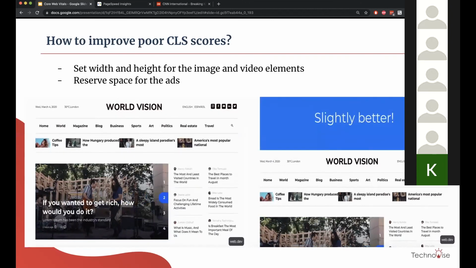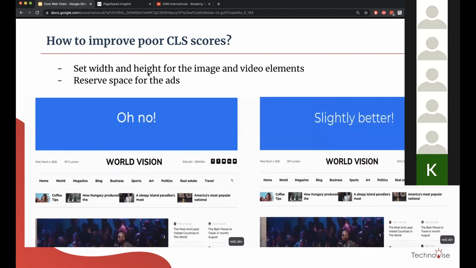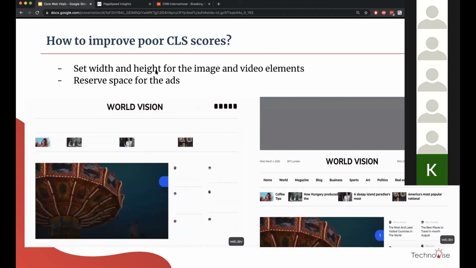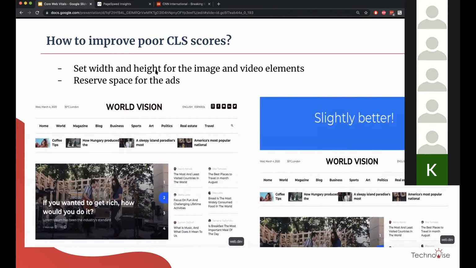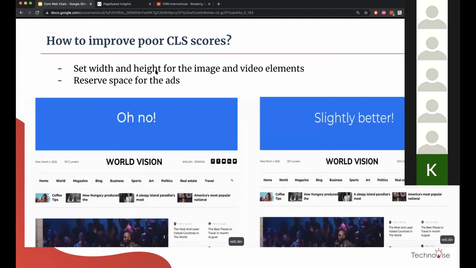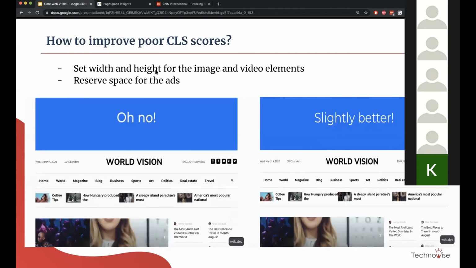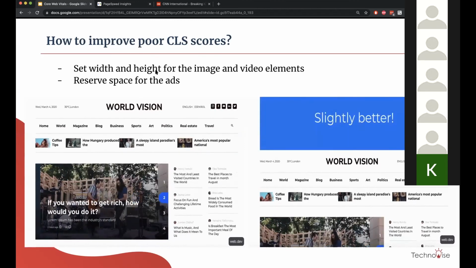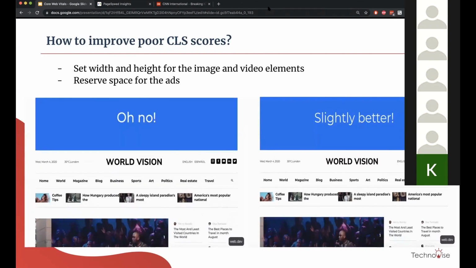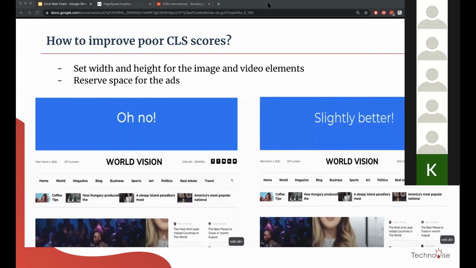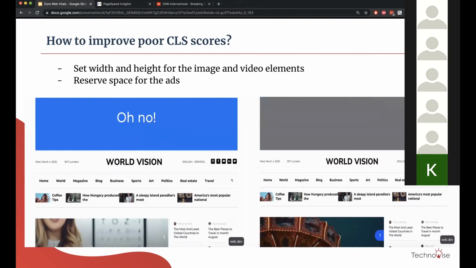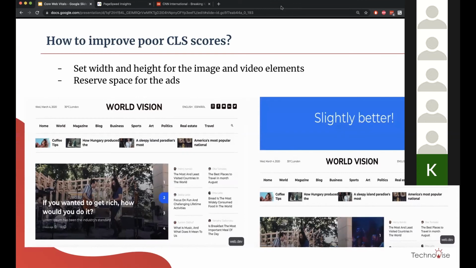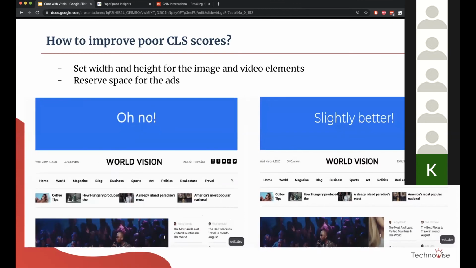So this is what you can do to improve a poor CLS. Giving the dimensions mostly solves the problem. Reserving space for ads, because ads are generally loaded only after some time. So you will have to reserve the space for that. I think this is all you can do for improving the CLS score. Any questions?